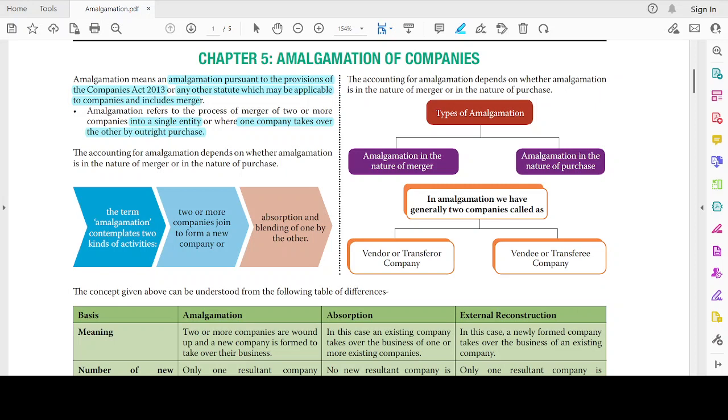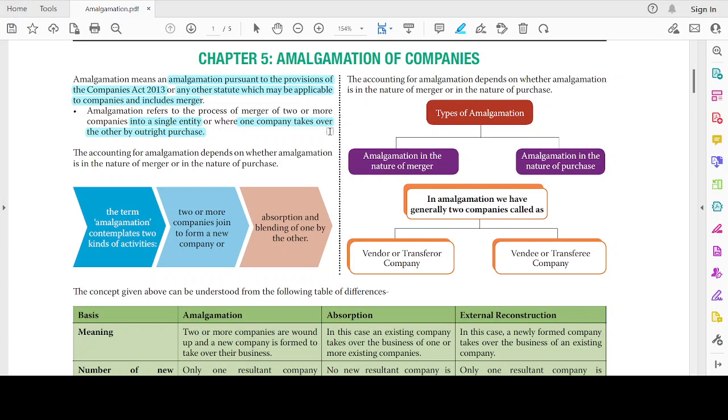Now let's have another example, example number 3. Company A is operating but has been suffering huge losses for the past 5 years. Company B is a new company being floated, and its only objective is to take over this existing company A. Here, company A will still be known as the transferor company, and company B will be known as the transferee company. But this process will be known as external reconstruction.